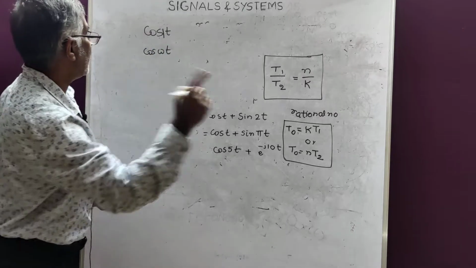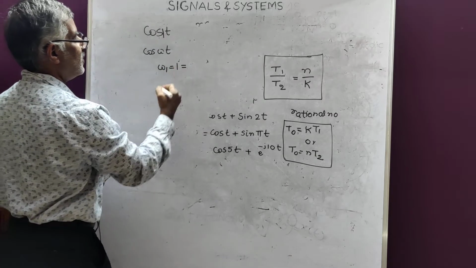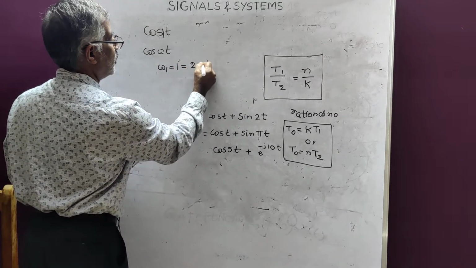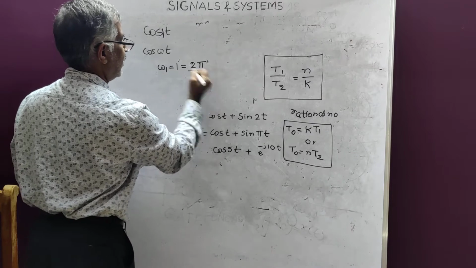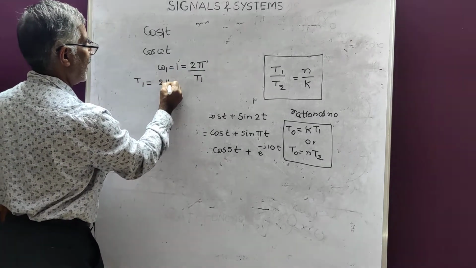So what is omega 1? Omega 1 is equal to 1, that is equal to 2 pi by T1. Therefore, what is T1 then? T1 is equal to 2 pi.